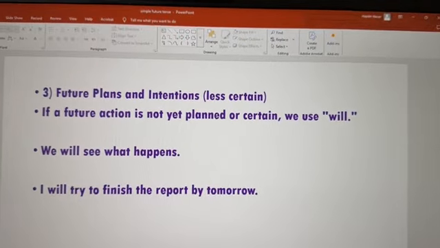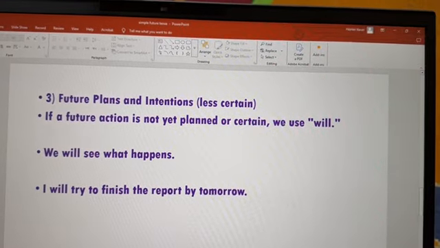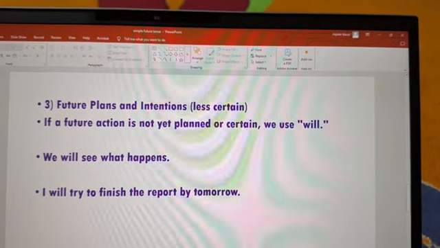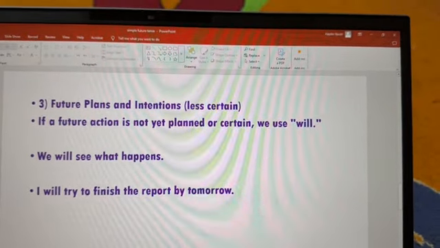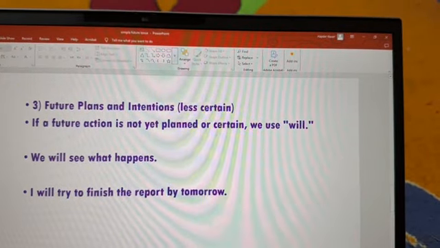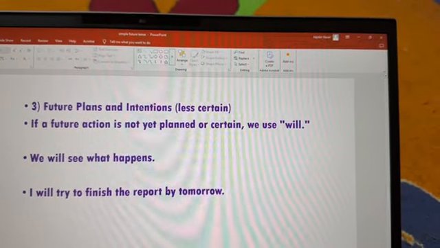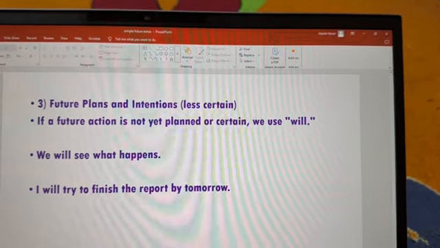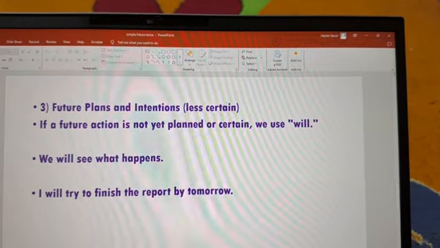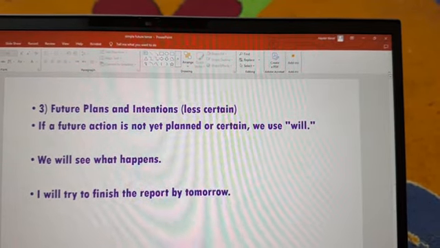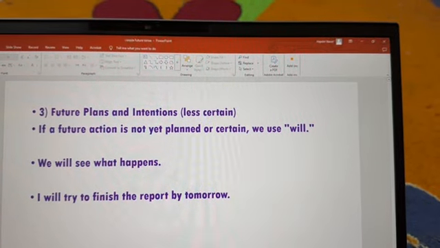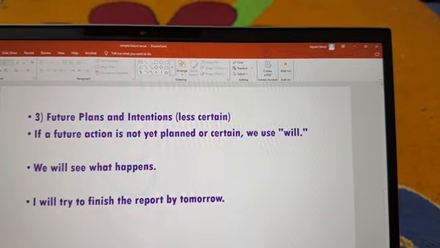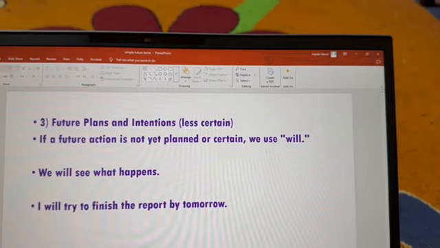And the third use is future plans and intentions that are less certain. That means we're talking about something that is less certain to happen. If a future action is not yet planned or certain, we use will. For example, we will see what happens, and I'll try to finish the report by tomorrow. So these two sentences are about something less certain to happen, or let's say plans or intentions.